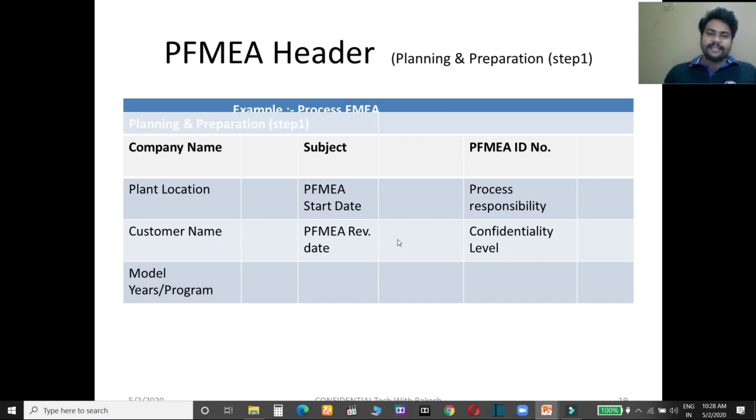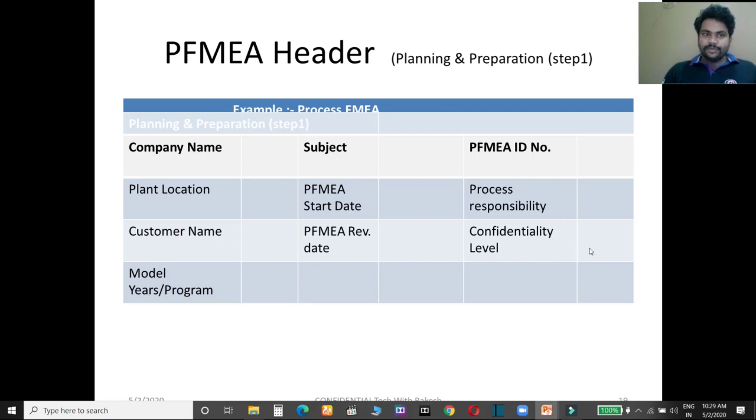And PFMEA revision date. Suppose you are going to change some contents in your PFMEA, then here you have to write the revision date. Suppose you review the PFMEA and there is no revision, then there is no need to write a revision date, so it will be the same as earlier. Review and revision are different. Review means it can be changed or it cannot be changed. In review, when a decision has been taken to change the content, you have to write the revision date.